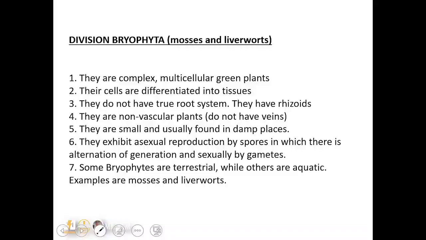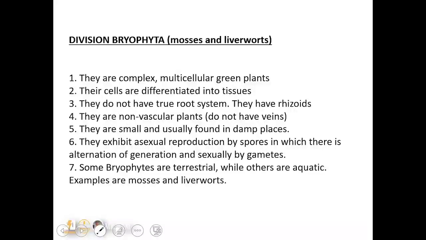Now, the sporophyte part of it is where you produce spores. The sporophyte is dependent on the gametophytes, which produce sex cells, that's the male and female sex cells. So remember, alternation of generation here involves two generations or two forms, the gametophyte and the sporophyte, while the gametophyte is predominant in mosses and liverworts. Now, some bryophytes are terrestrial while others are aquatic.